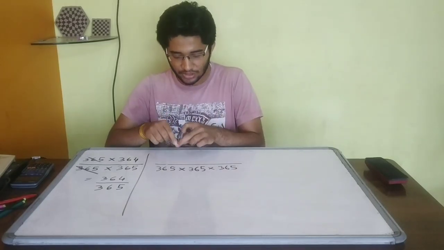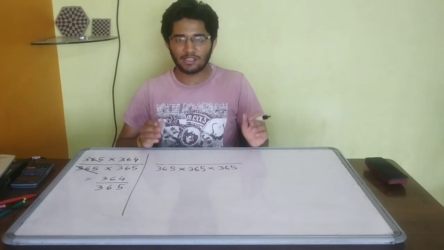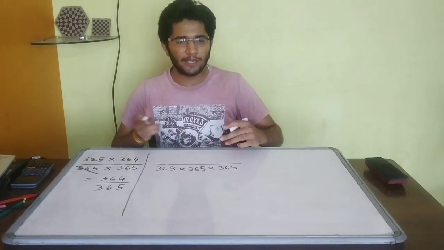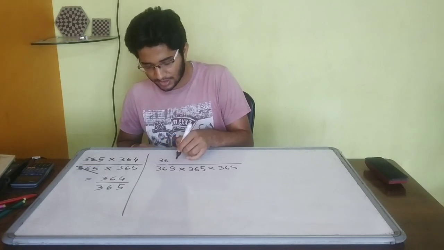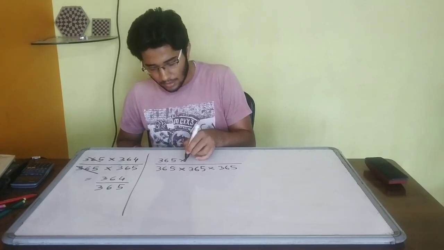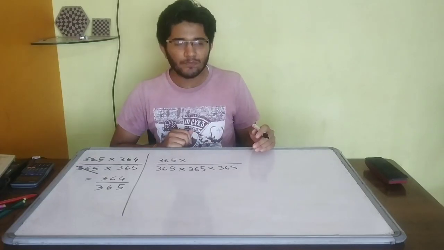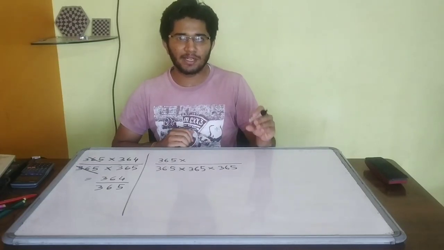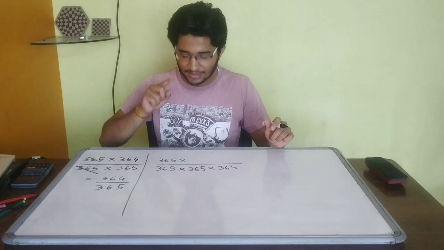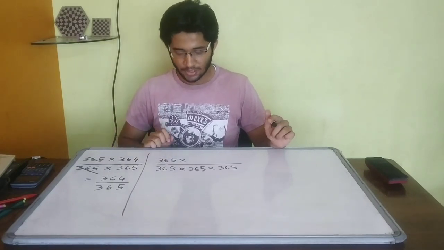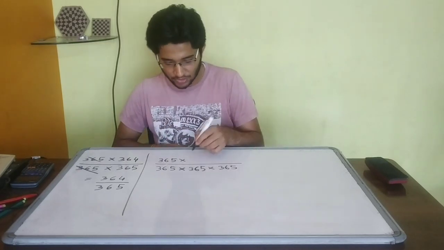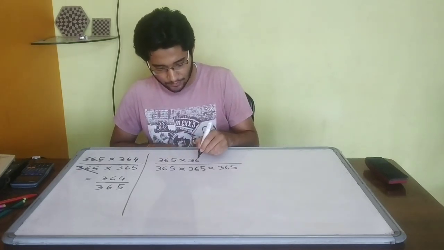But when we check the requirement for the restriction part, again the first person can have any birth date. There is no restriction for the first person. The second person can have a birth date on any day except the day on which the first person has a birthday. So he has 365 minus 1, 364 days.